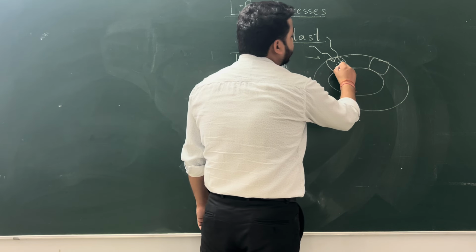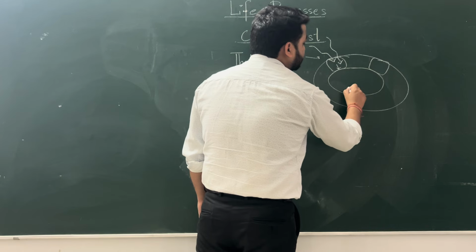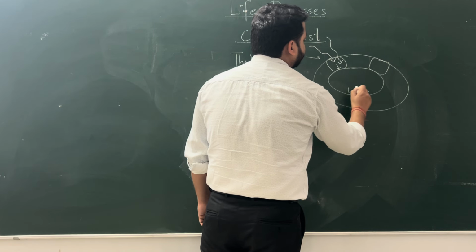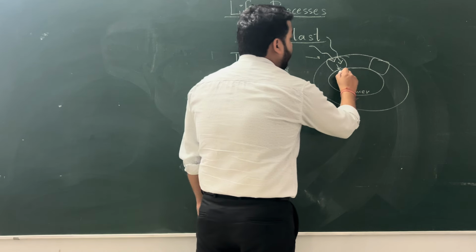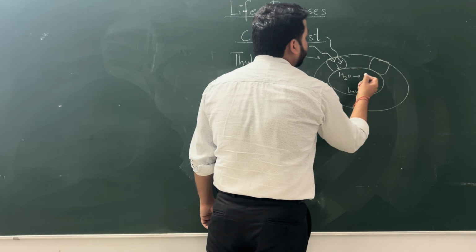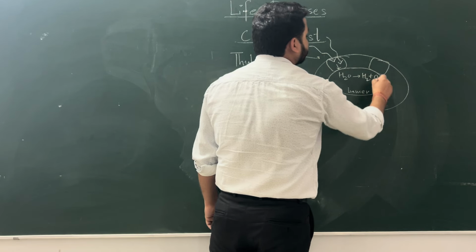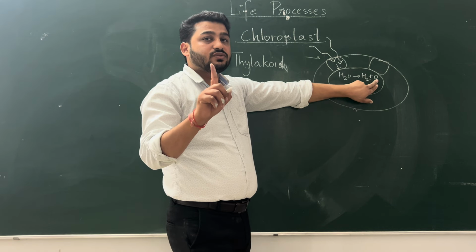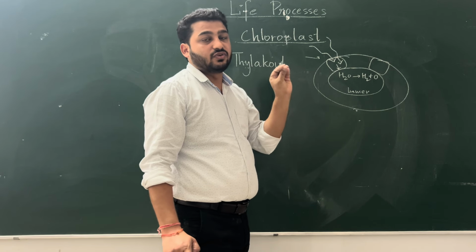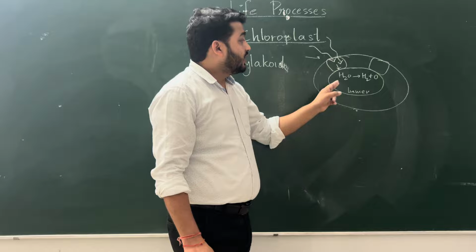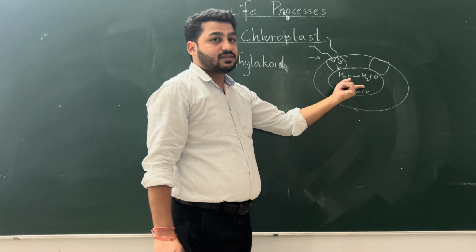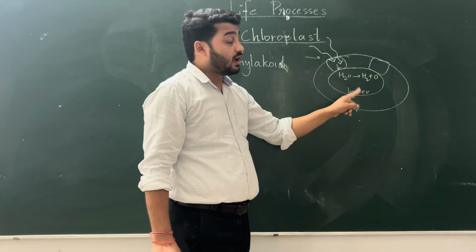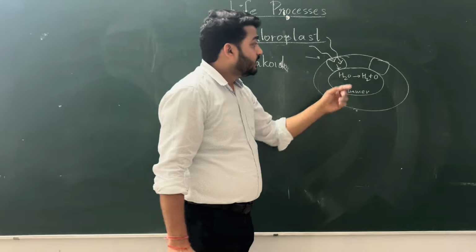And because of this light capturing, inside the lumen, this is called the lumen of the thylakoid, H2O will break down into H2 plus oxygen. And here this oxygen forms. So what were the first two steps? Capturing of light and conversion of light into ATP, right? And splitting of water. Where? In the thylakoid and in the lumen of the thylakoid.